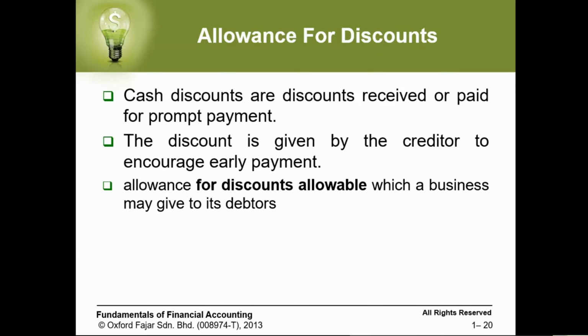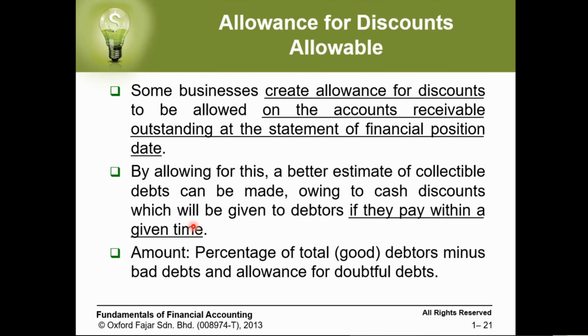So allowance for discount: cash discounts are discounts received or paid to promote payment. The discount is given by the creditor to encourage early payment. Allowance for discount allowable is something which a business may give to its debtors. Some businesses create an allowance for discount to be allowed on the accounts receivable outstanding at the statement of financial position date. By allowing for this, a better estimate of collectible debts can be made, owing to the cash discount which will be given to debtors if they pay within a given time.